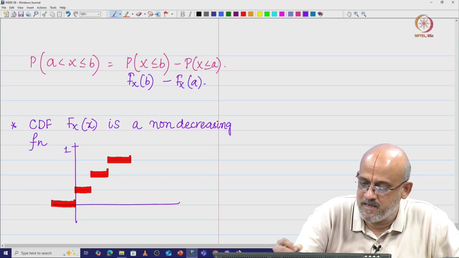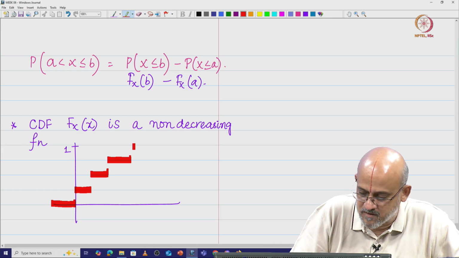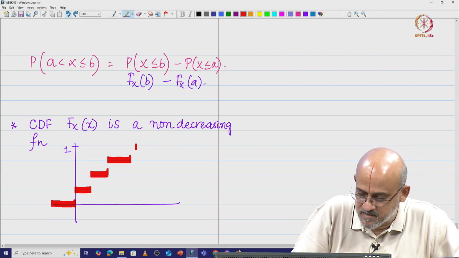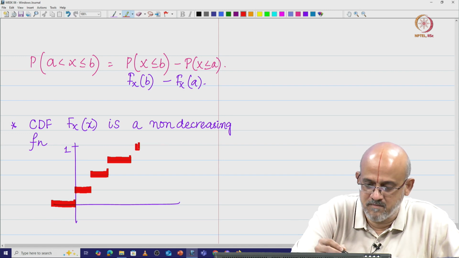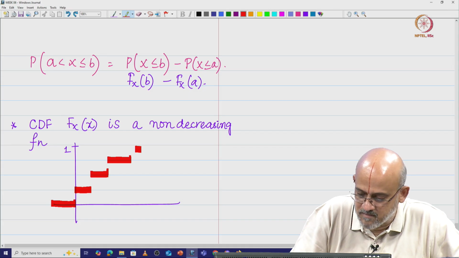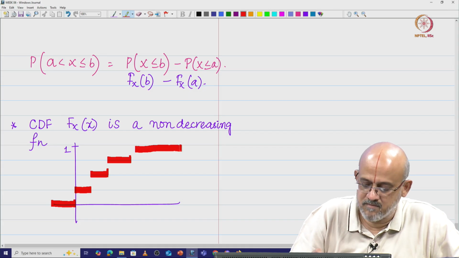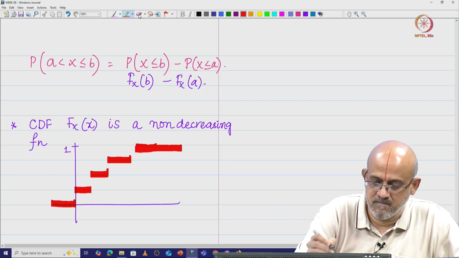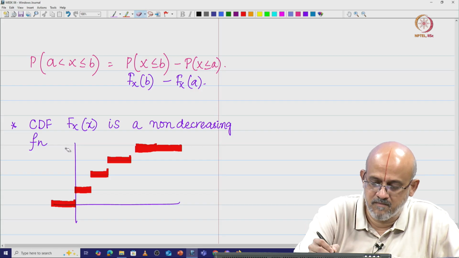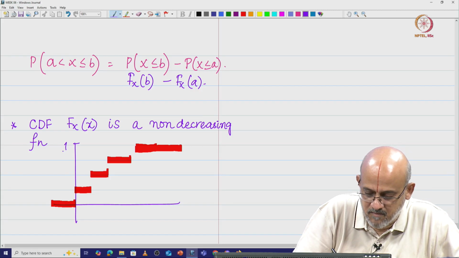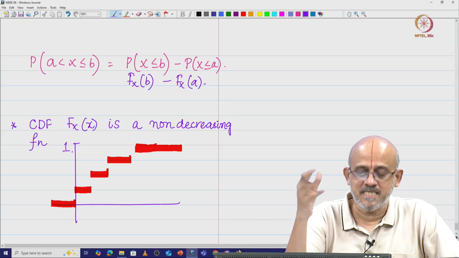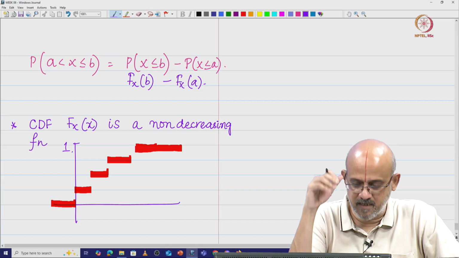The function is going to hit 1 here, it is not going to go beyond that. That is what I am going to mark as 1. So you are going to have something like a step function here. This we call a non decreasing function.